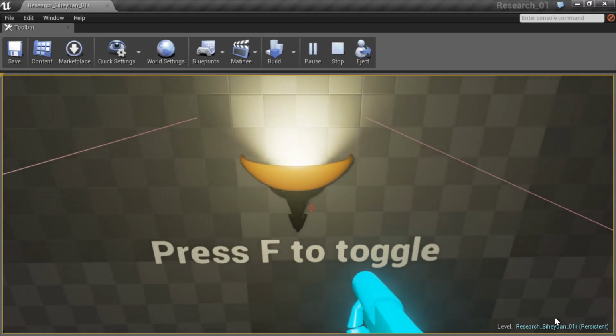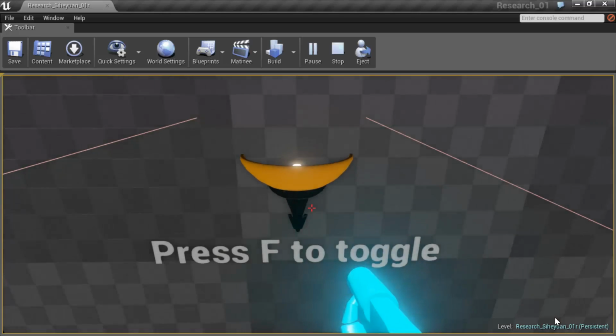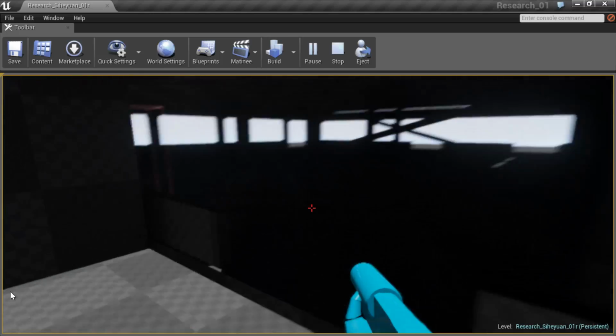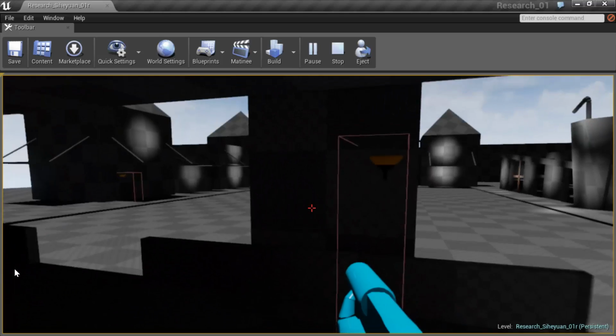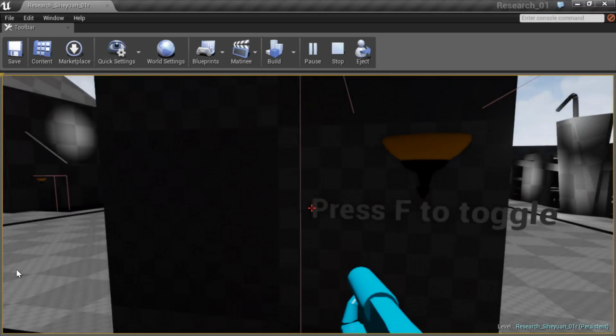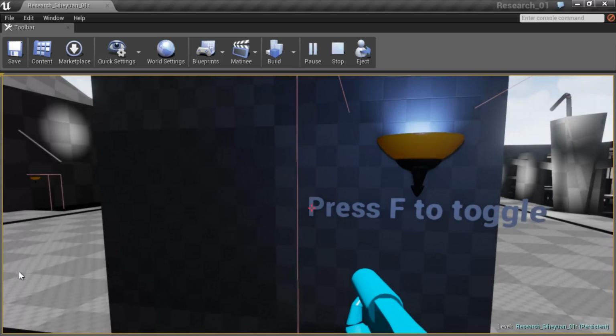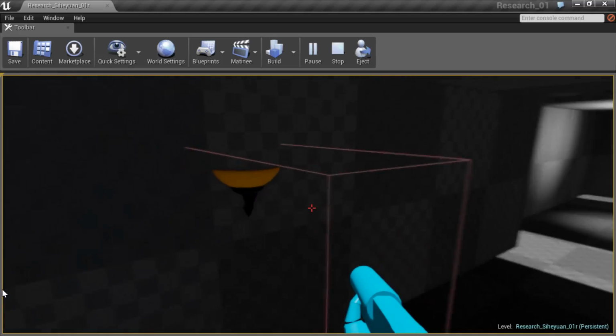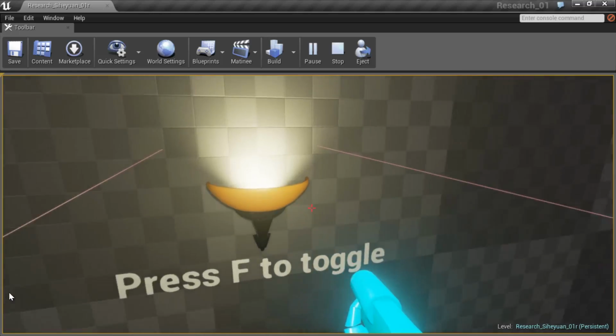But as you can see, it does work. And here is the first light we created. I can turn that light on, and I can turn this light on.